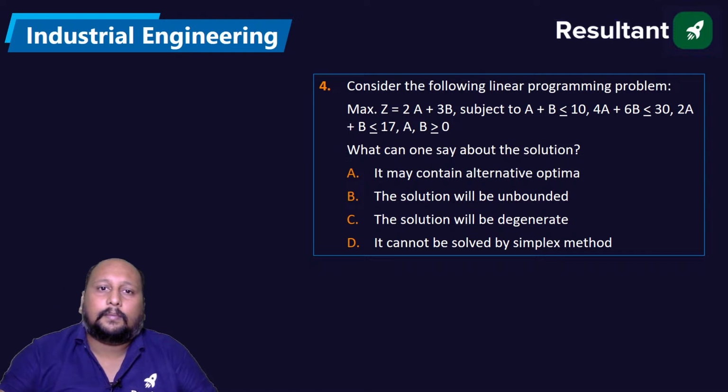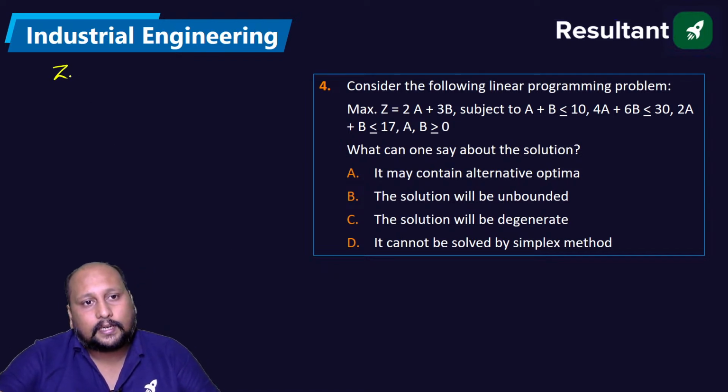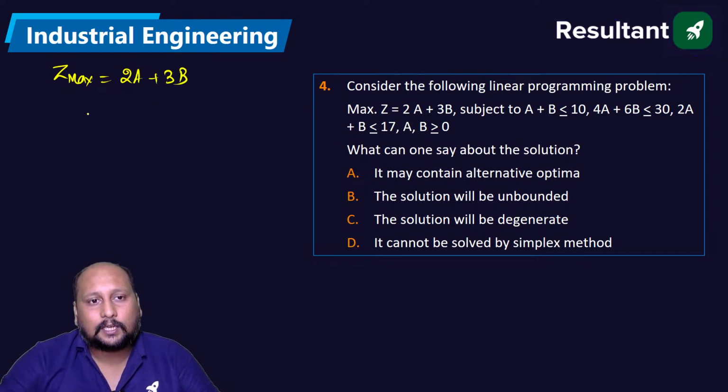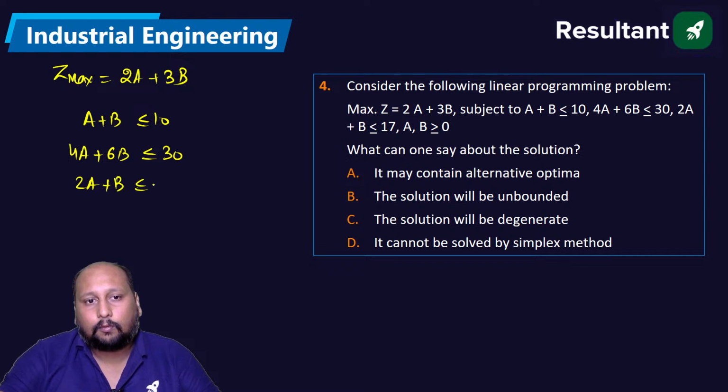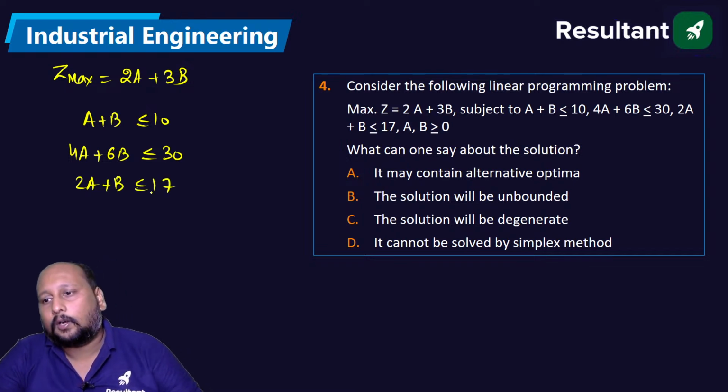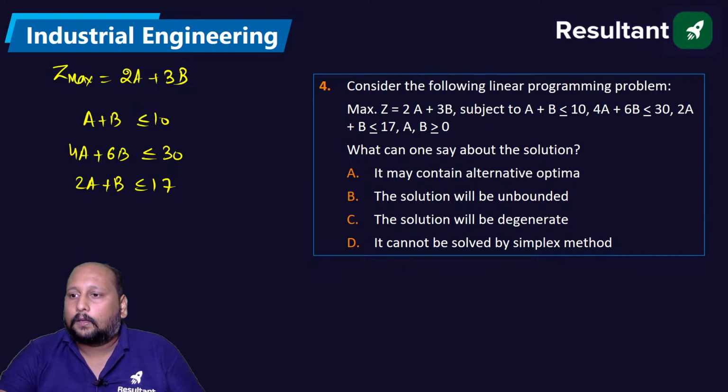Chalo, there is a linear programming problem. There's an objective function, Z max is equal to 2a plus 3b. There are some constraints being given. a plus b less than equal to 10. 4a plus 6b less than equal to 30. 2a plus b is less than equal to 70. So you have to tell me what kind of solution we are getting, quickly.